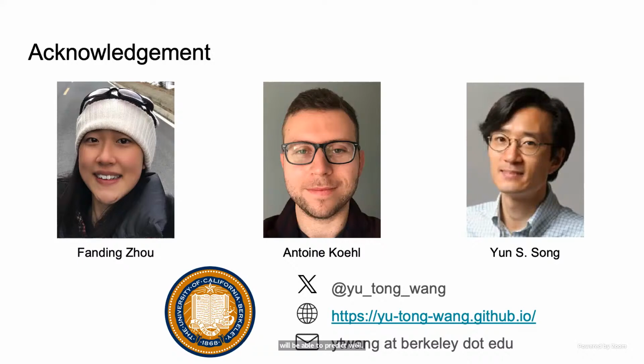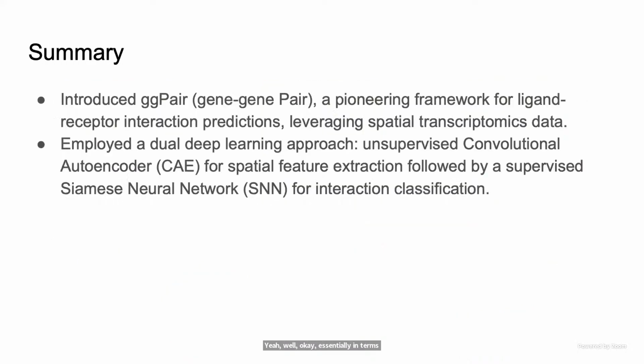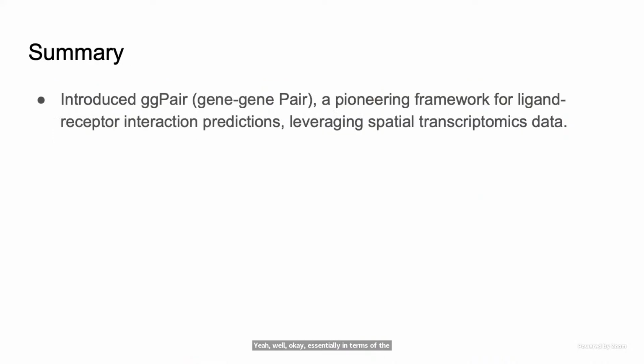Yeah, well, okay, essentially in terms of the linearity, that's just based on the Euclidean distance, right? But in terms of the actual tissue, in terms of the communication, or in terms of how the different cell states within the tissue might be spatially distributed, that might not be linear, which is why it's better to consider that as a complex image for predicting ligand receptor interaction. So yes, there are things other than co-expression.